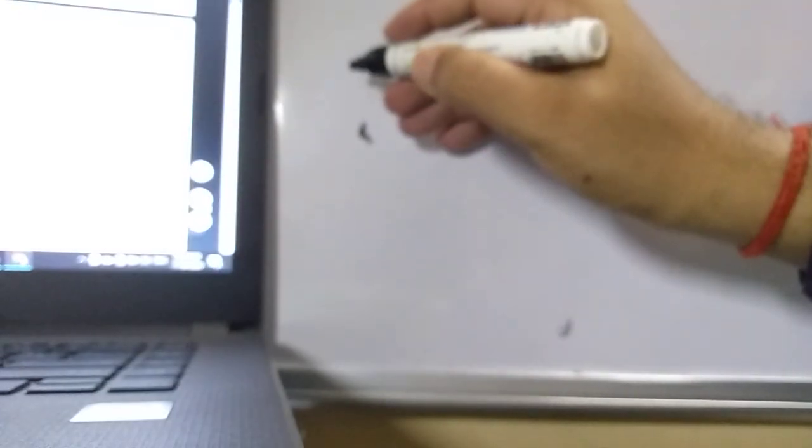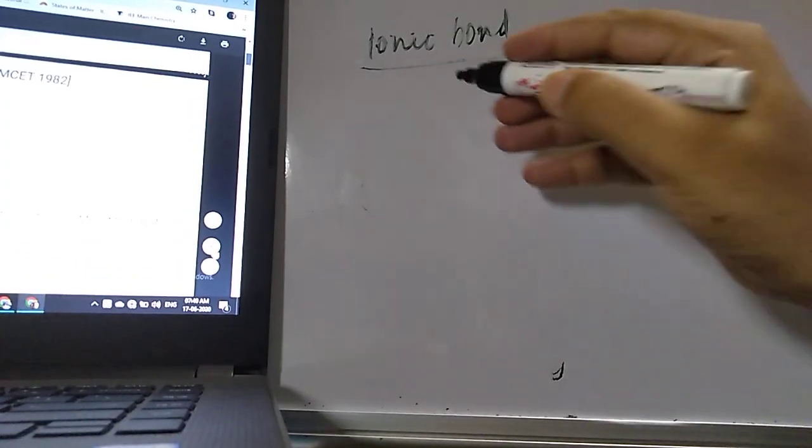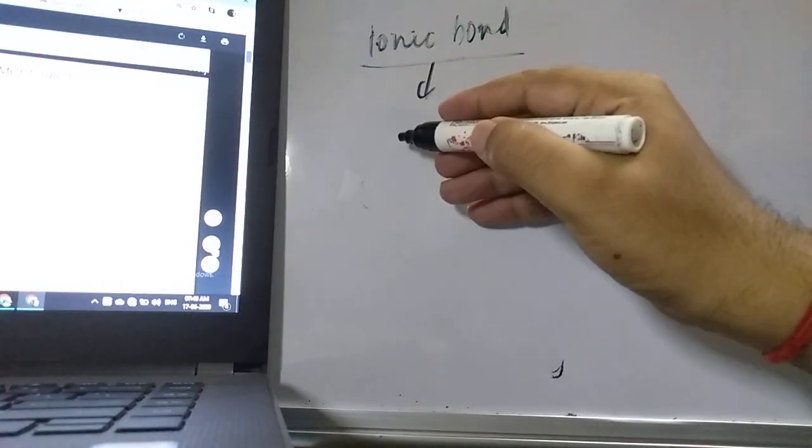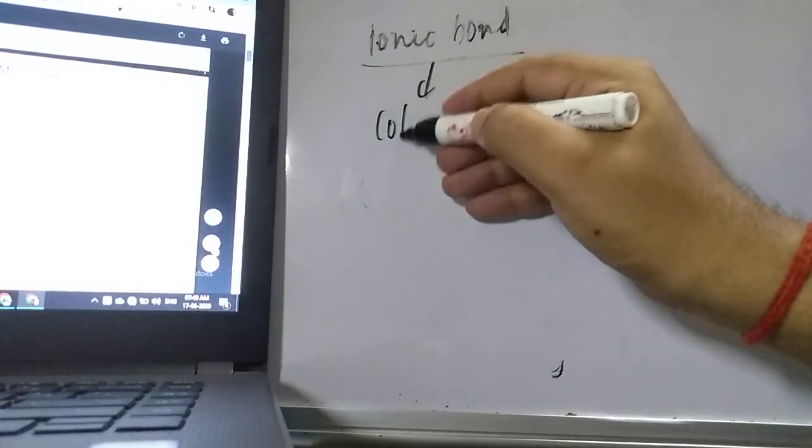Let us see on the board. Here is the board side, student; try to watch the board. Firstly, try to understand the ionic bond. The ionic bond is also known as Coulombic force of attraction, as I told you in the morning.